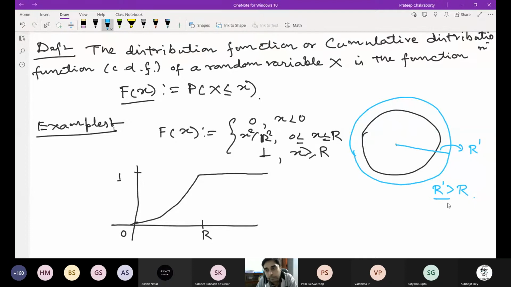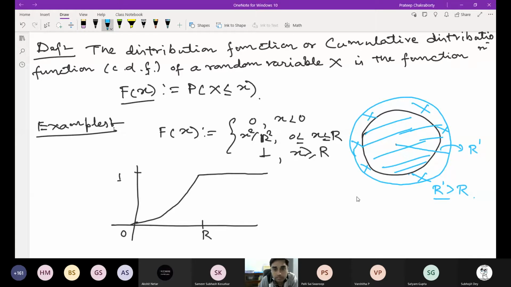But r prime is greater than r, and there is nothing here. So you can choose any point from the target space. So its probability is 1.